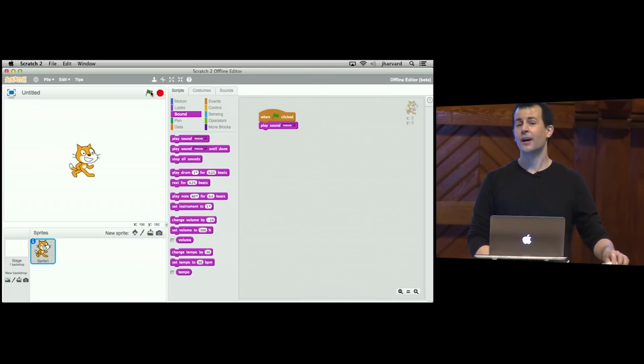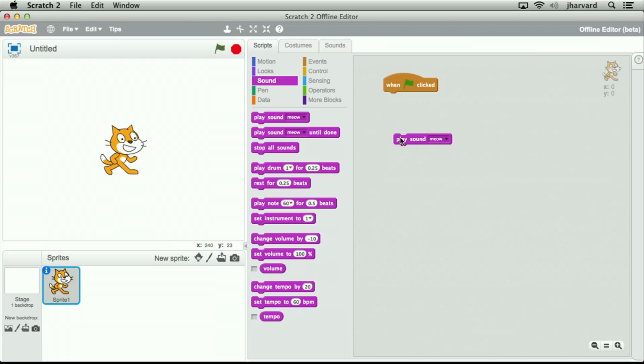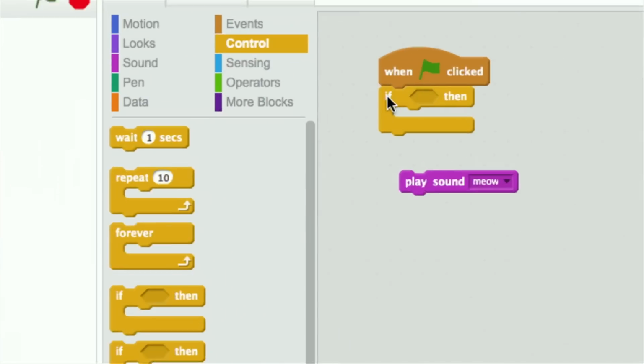adorable. OK, so now let's do something a little more logical, just to demonstrate that we can for now. I'm going to unlatch this from that guy. I'm going to go to Control, and I'm going to grab a condition. So if something then, so look, that's how it looks there.